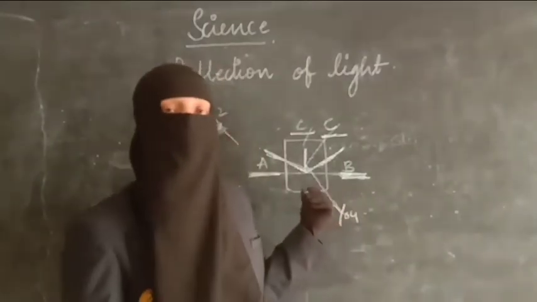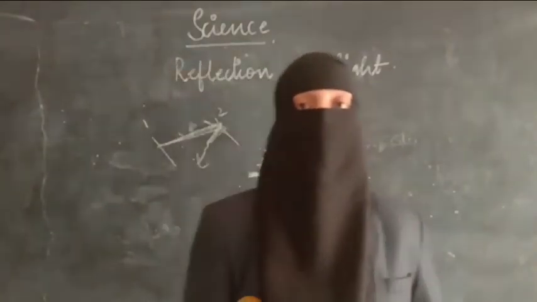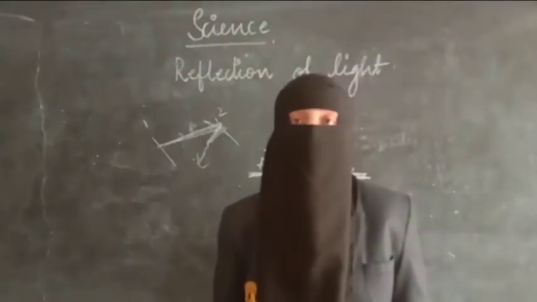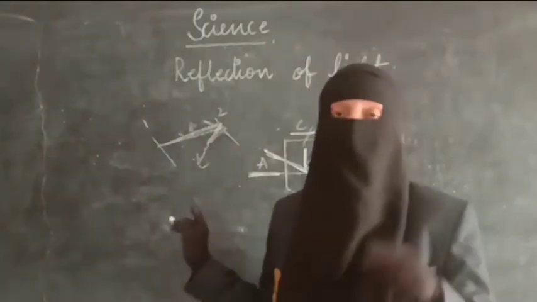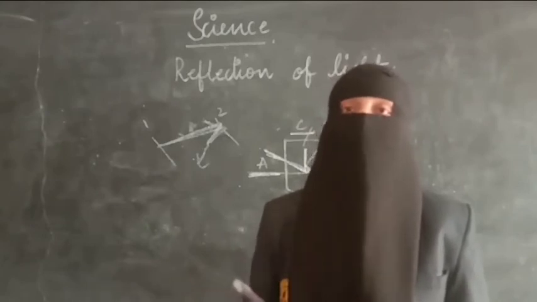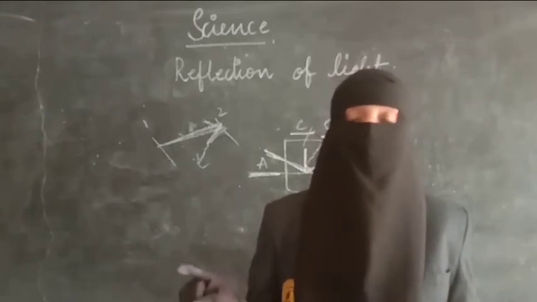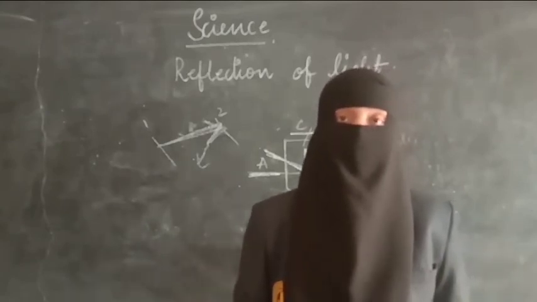Here we got to know two laws of reflection, that is, the angle of incidence is equal to the angle of reflection. We have verified that on the day. Now we have seen that the incident ray, normal and the reflected ray should be in the same plane. Then only we are able to see the objects.